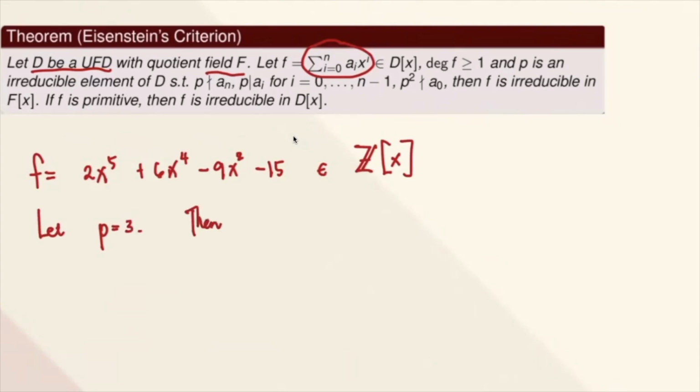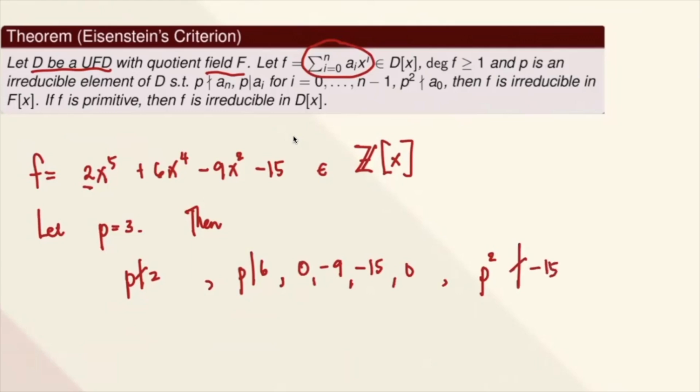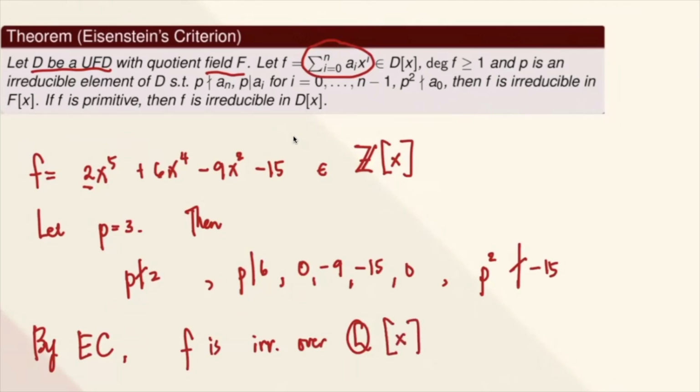Then, alam natin that your P does not divide 2. So hindi siya nagdi-divide sa first, but your P divides 6, 0, and negative 9, as well as negative 15 and 0. But when you square the P, so the P squared here does not divide negative 15, tama? P squared here is 9, and it does not divide negative 15. So therefore, by Eisenstein Criterion, F is irreducible over Q[x].